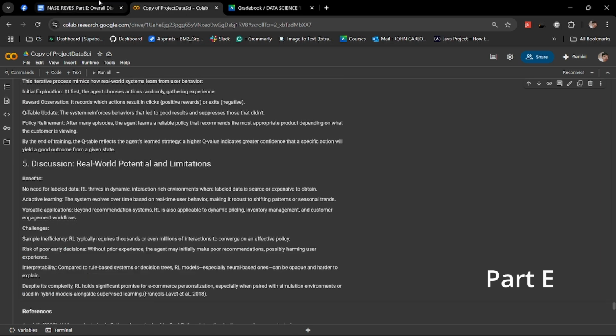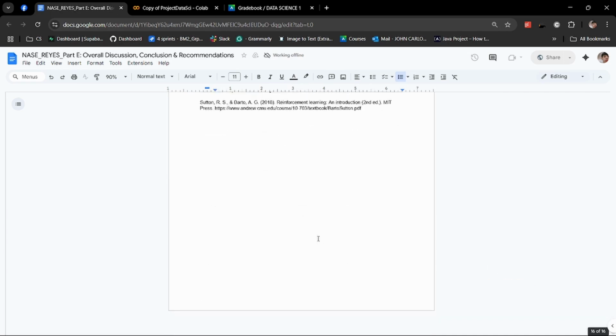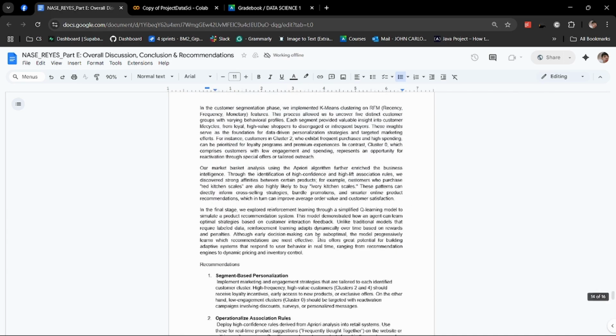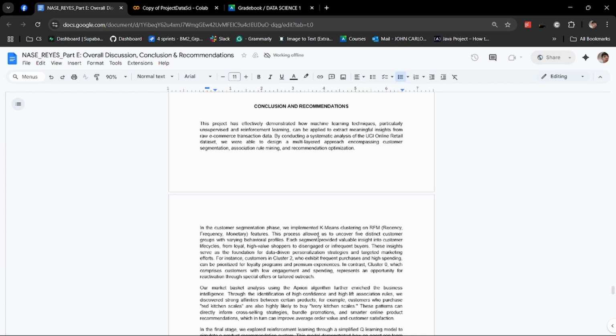Now for our part E. For our part E, overall, this project showcased how unsupervised and reinforcement learning techniques can be used to extract meaningful insights from raw online retail transactions. Using the UCI Online Retail Dataset, we developed a multi-layer approach involving customer segmentation, association rule mining, and reinforcement-based recommendations.